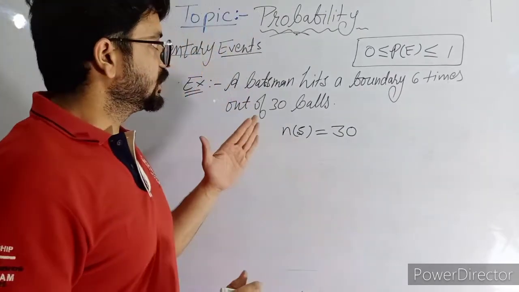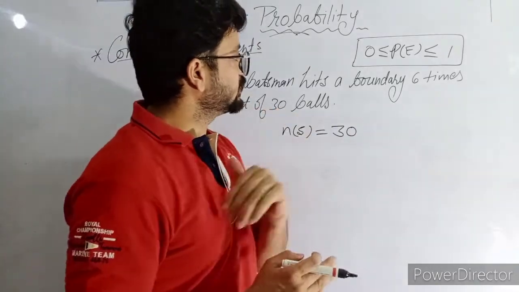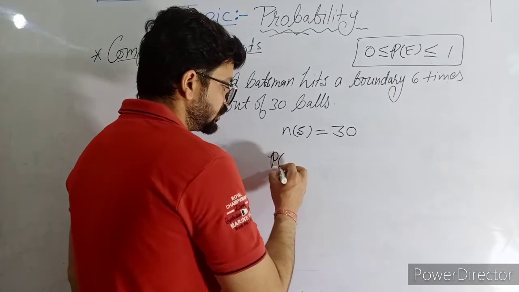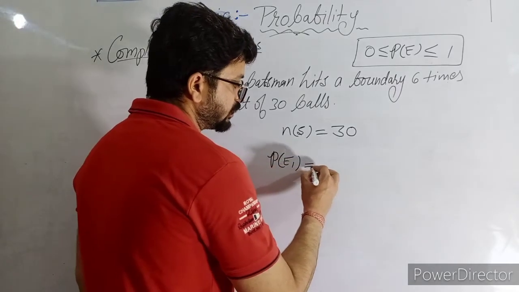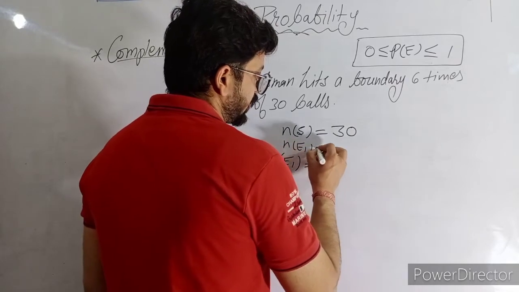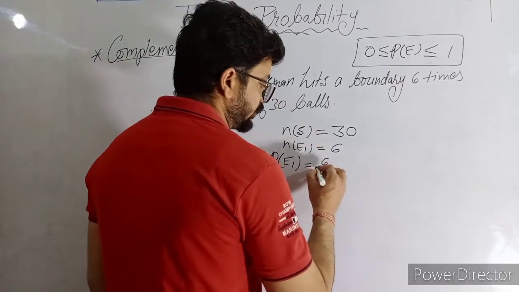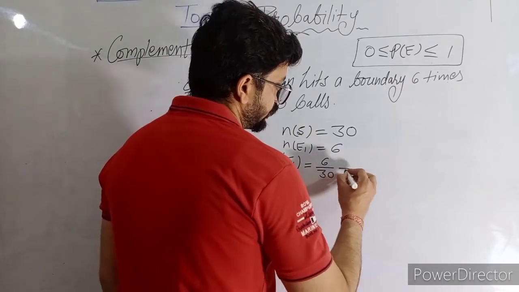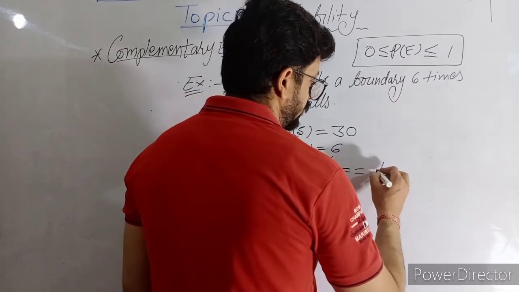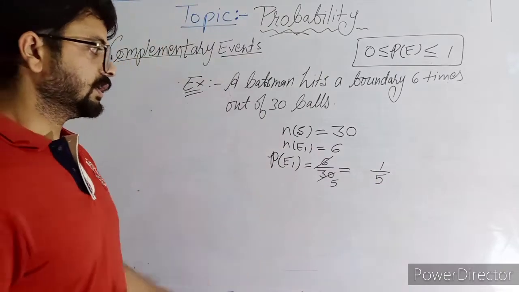Now I'm asking, suppose, find out the probability that he hits the boundary out of these 30 balls. So this probability I'm calling event 1. He hits the boundary in 6 balls. 6 times he hits the boundary. 6 out of 30. We can write here 1/5. This is the probability.